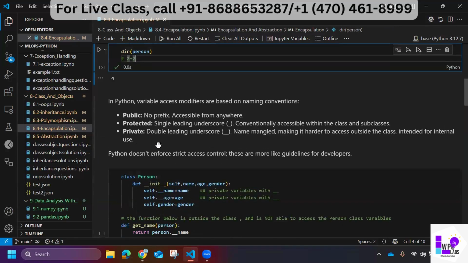So now, a little bit of theory. A public variable has no prefix and is accessible from anywhere, anybody can access these. A protected variable uses a single leading underscore. It will be accessible within the class, or if I have a subclass. Then for a private variable, I have to use a double underscore before the name, making it harder to access outside the class, intended for internal use.